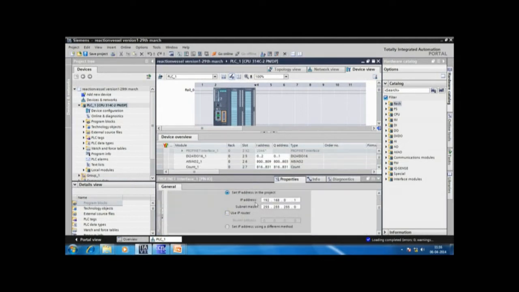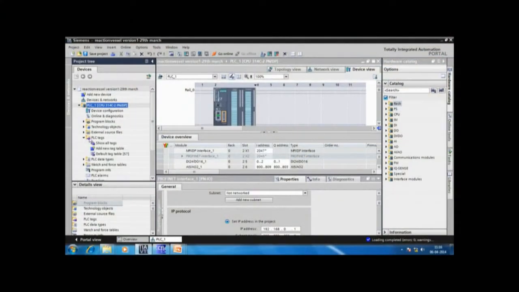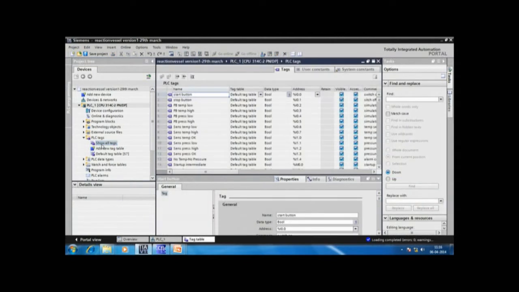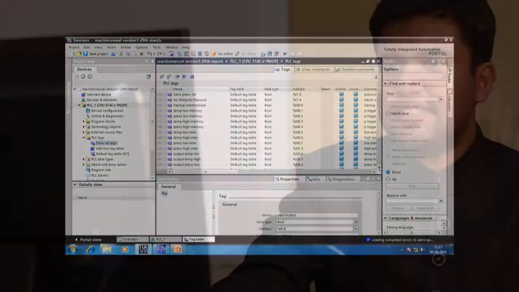Next we come to the PLC tags, or the PLC labels. The PLC tags are meticulously designed for having all the input conditions, all the output conditions and all the memory conditions. Next, based on these tags, we have created the program in the main block and one subroutine. In the main block, the program is divided into 11 networks, with each network entirely dedicated to each condition. All the conditions are dealt with.